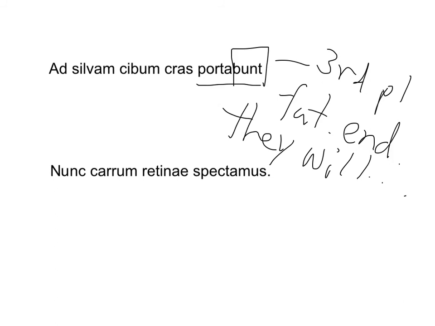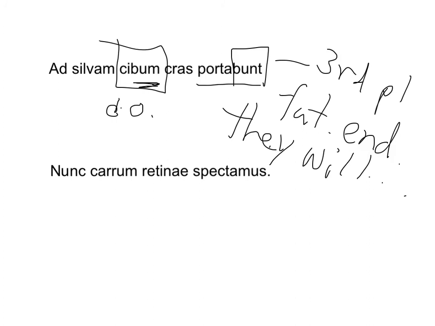Well, they're going to carry something in the accusative case because it takes a direct object. This is a second declension noun. Is accusative. This is my direct object, cibum. So they will carry food. Cras means tomorrow. Ad silvam. Ad plus the accusative, to the forest. So they will carry food tomorrow to the forest.